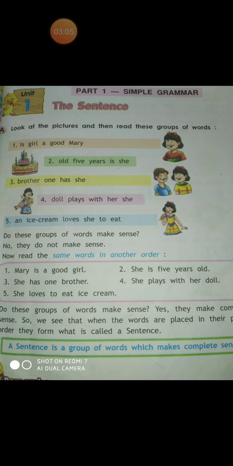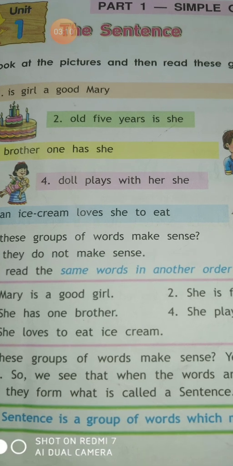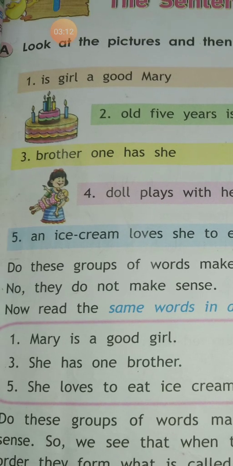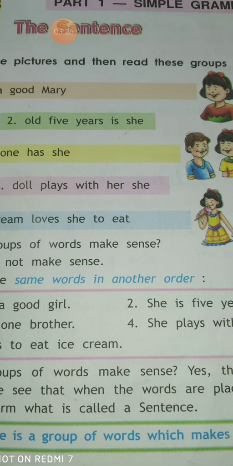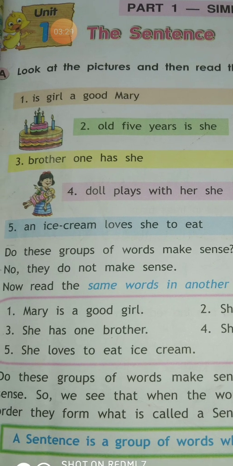Here, students, you can see. Look at the pictures and then read these groups of words. Is girl a good Mary? Now see, these are random individual words. Do you understand anything from these? No, you do not. Here there is a girl whose name is Mary. How can we arrange these words to make a sentence? Mary is a good girl. Then you can understand what I am trying to say.